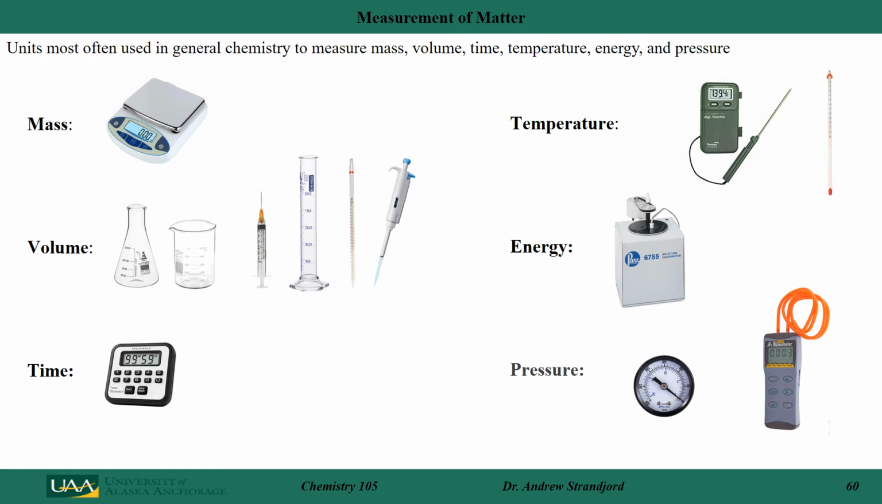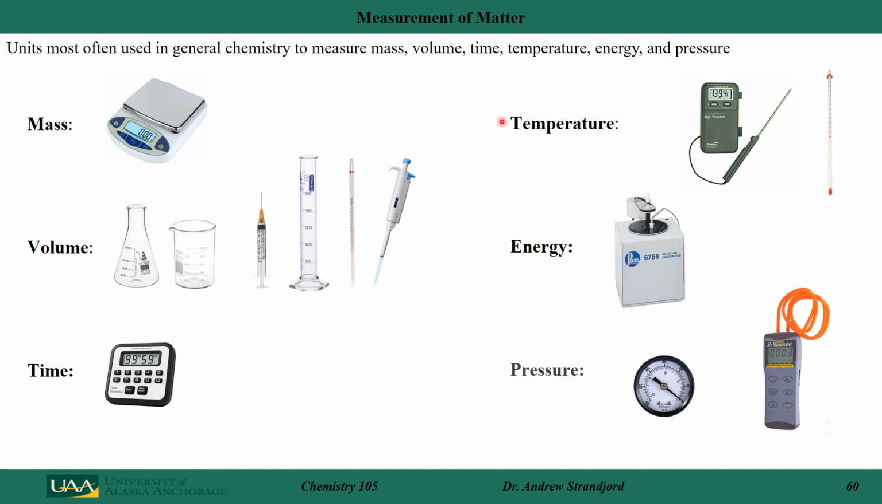Let's look at some of the equipment used in general chemistry to measure these 6 different measurements of matter. For mass, in chemistry, we use a balance. To measure volume, we use a combination of things. We use an Erlenmeyer flask, a beaker, a syringe, a graduated cylinder, a pipette, or even a more modern pipette that delivers a set amount of material. For time, we typically use an electronic timer. We typically never use an analog watch anymore.